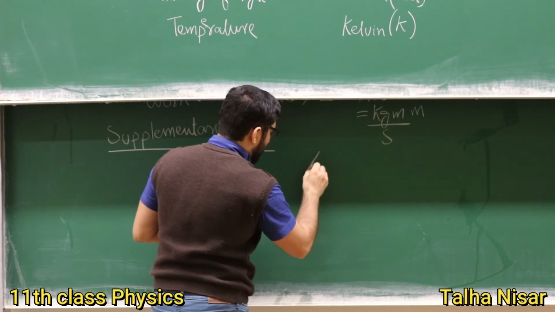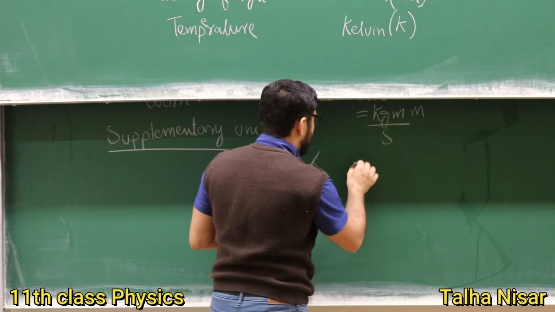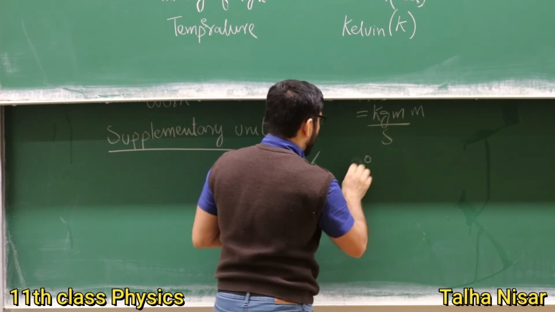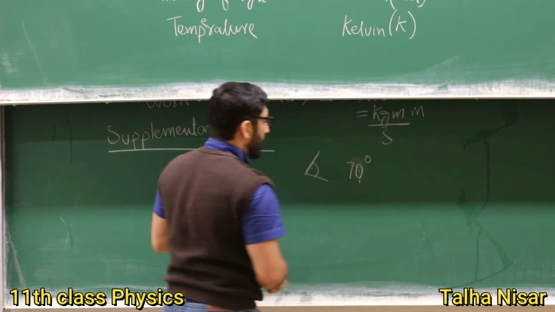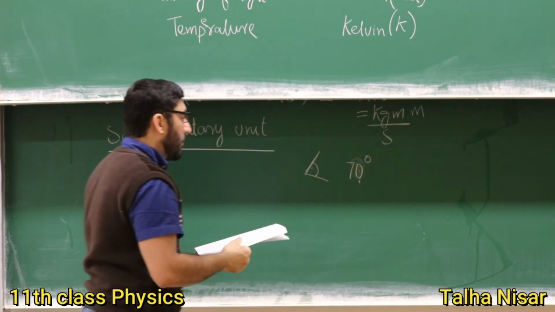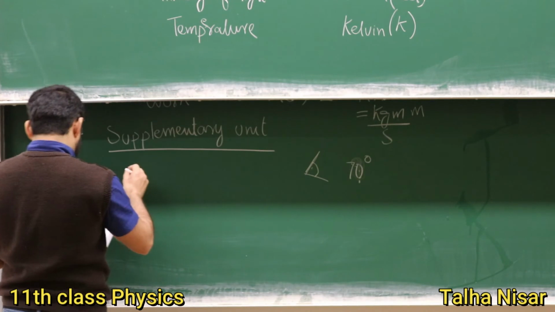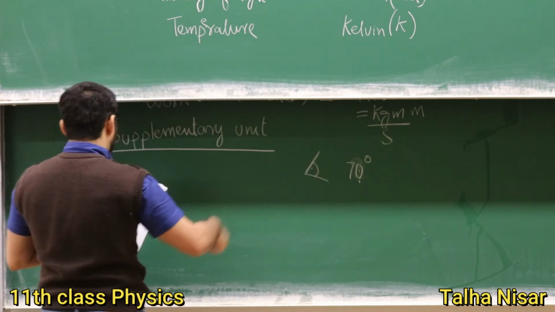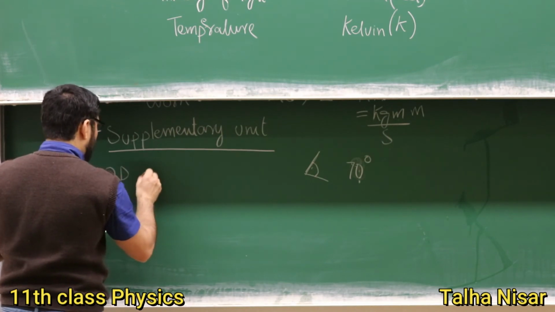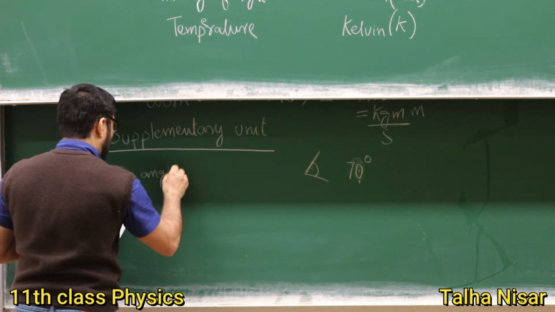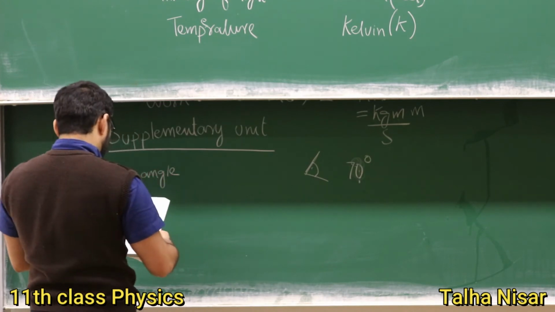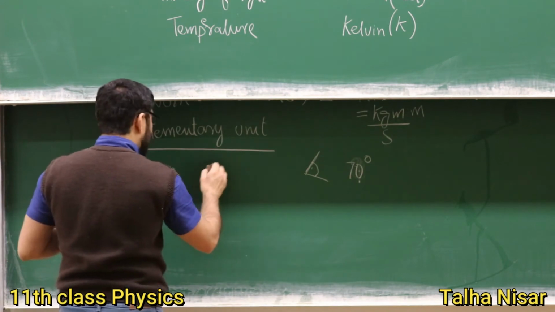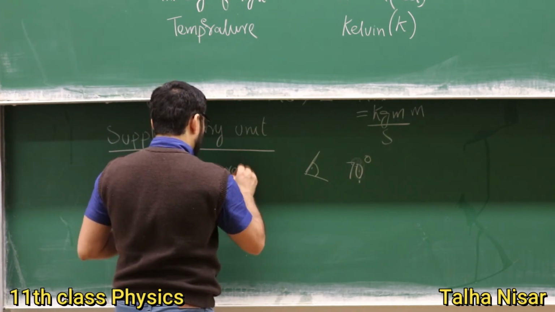So this is called the angle, which is usually represented by degrees. Now, for example, this is not 90 but like 70 degrees. But the SI unit for the 2D angle, 2D means only the 2D plane, is the radian.